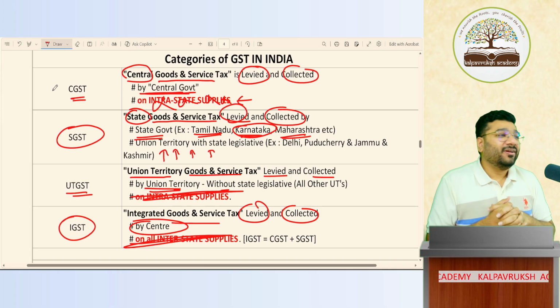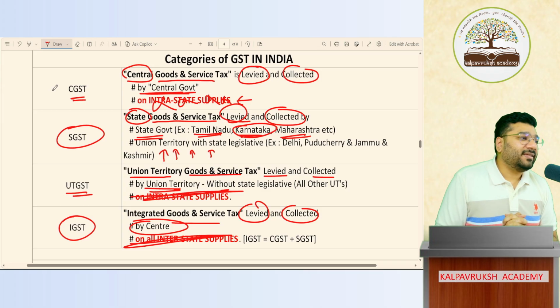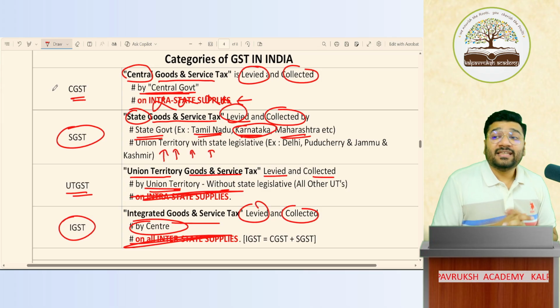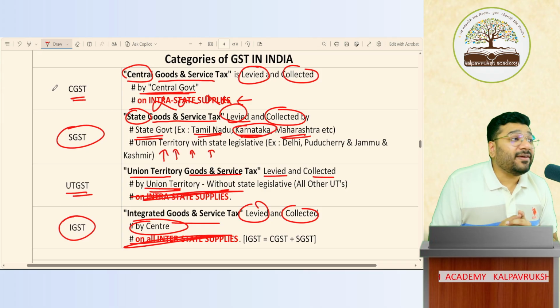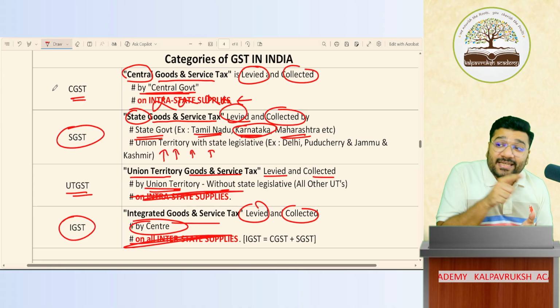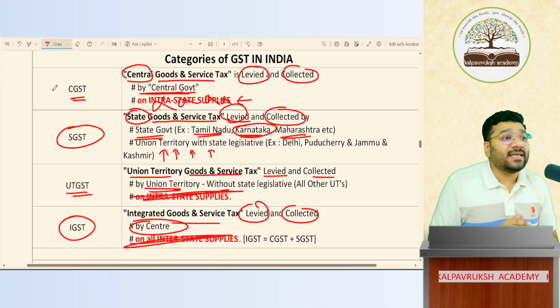UTGST is Union Territory Goods and Service Tax. SGST is State Goods and Service Tax. CGST money will go to whom? Central government. IGST money? Central government. UTGST money? Union Territory. And SGST money? State government. Got it, not got it?